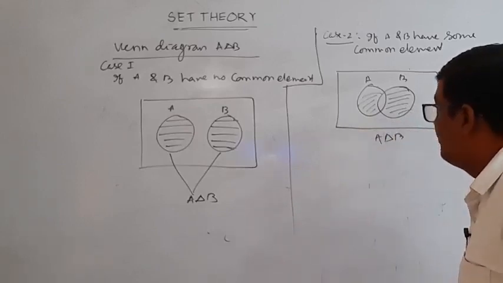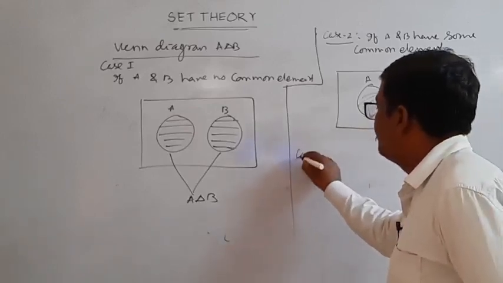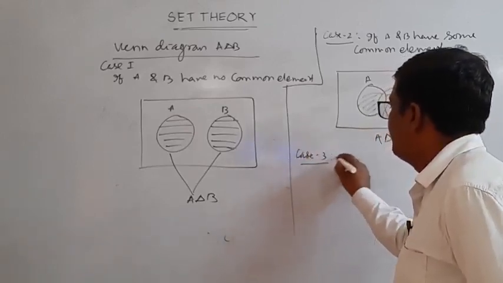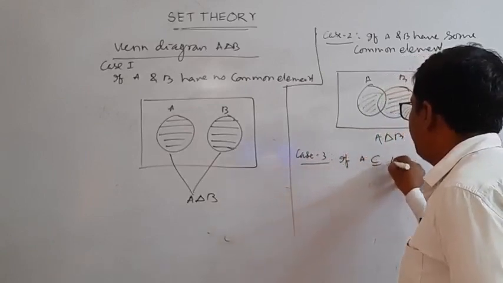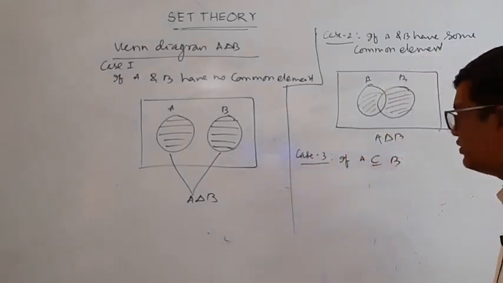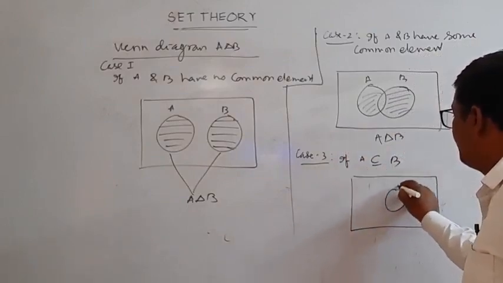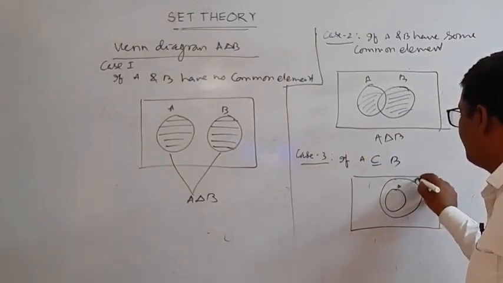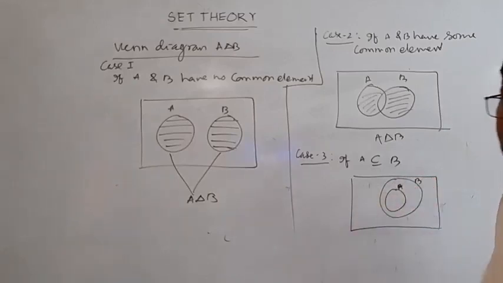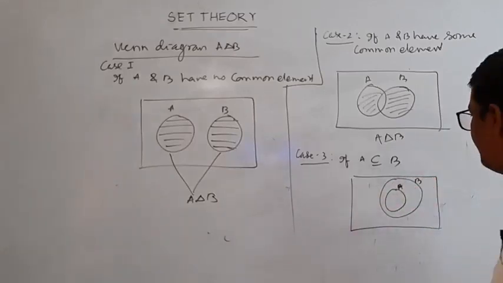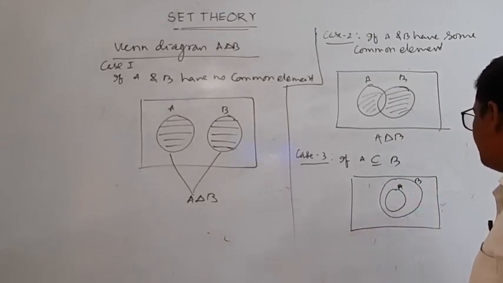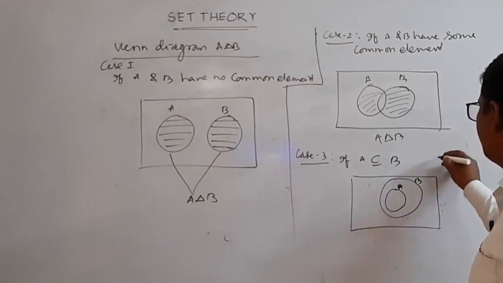And case 3: if A is a subset of B, what is the Venn diagram? This is set A and this is set B. A difference B means phi, and B difference A is the remaining region. What is the formula for A delta B?